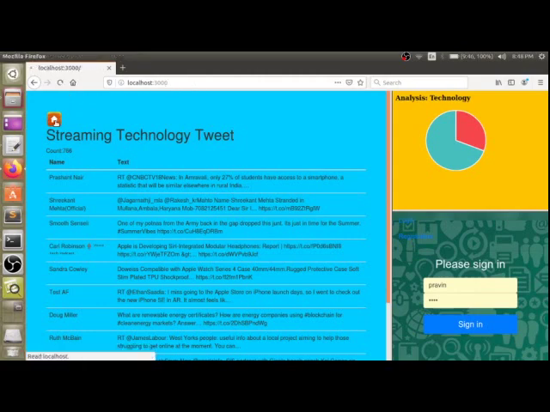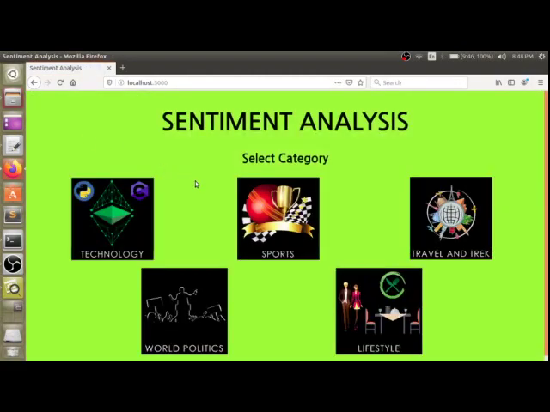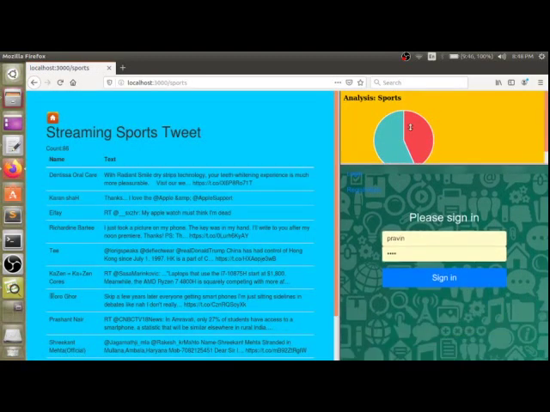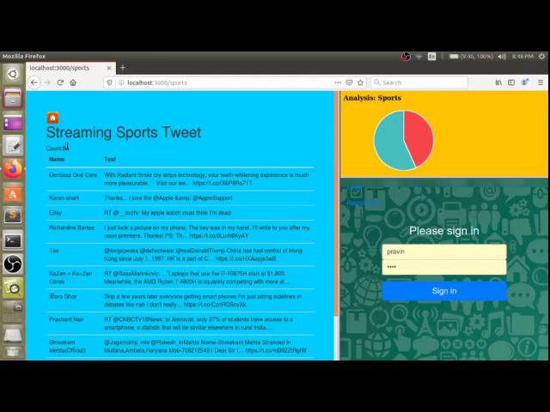So now let's go to another category. Let's see sports. It is similar, with chat, chat box and analysis, but the tweets are fewer because they are incrementing continuously. Right now in our database we have stored 86 chats with the help of sentiment analysis, and here you can see the change in the graph. There we saw 70% of people positive and 30% negative in technology, but here you can see 56% are positive and 43% are negative in the sports category.